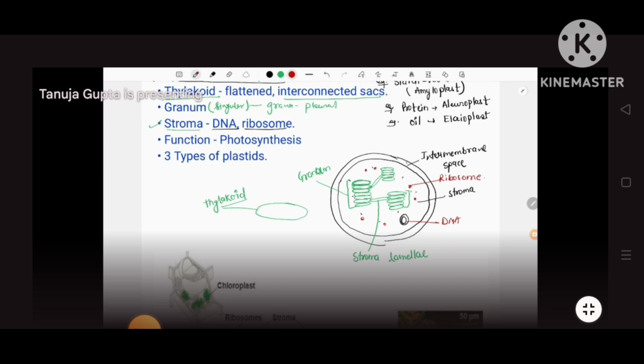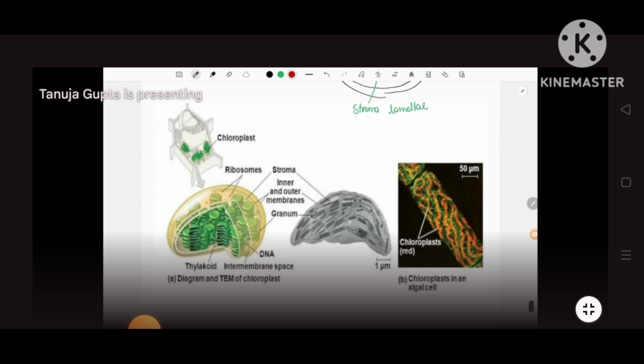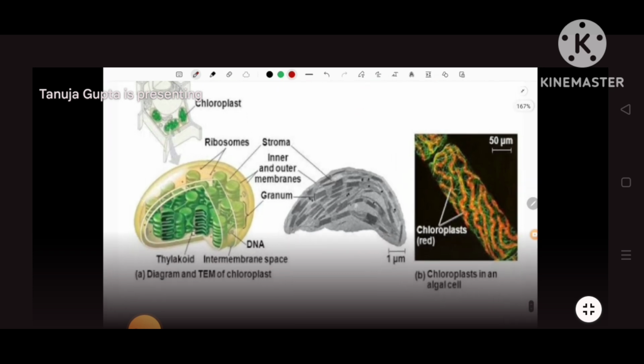What is the function? Its function is to do photosynthesis. It means synthesis of its own food. How? With the help of sunlight, it makes its own food. As I told you, there are three types of plastids, I told you earlier, right? So this is the structure of a chloroplast.